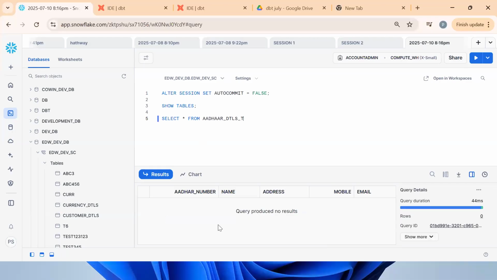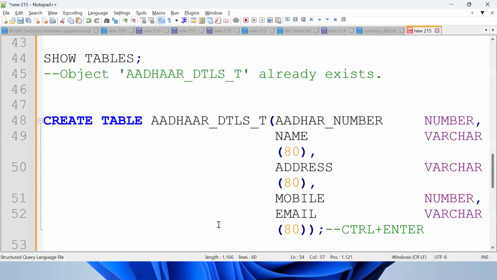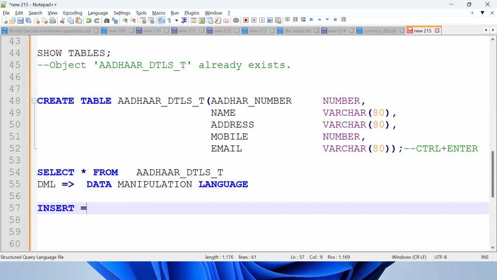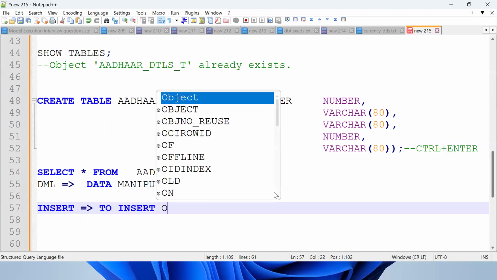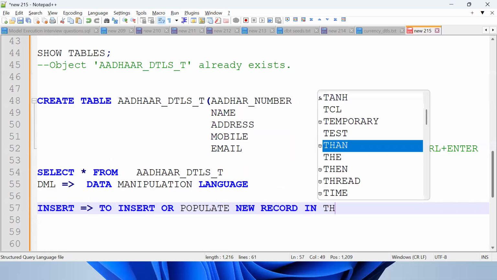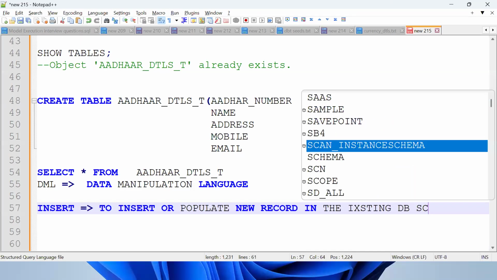Now I want to populate the data. How to populate data? By using what concept? By using DML, the insert statement. What is the insert statement? Tell me. To insert or to populate a new record in the existing database and schema.